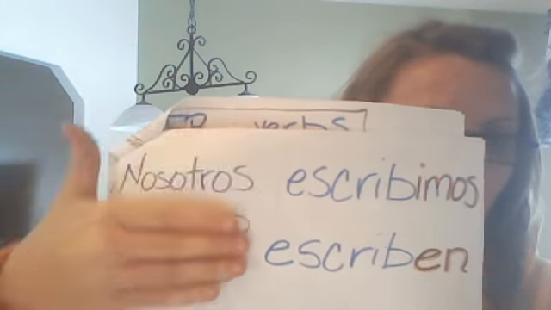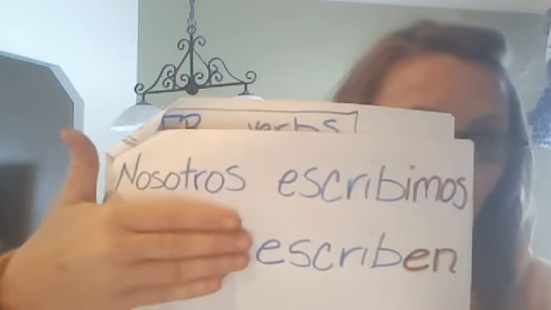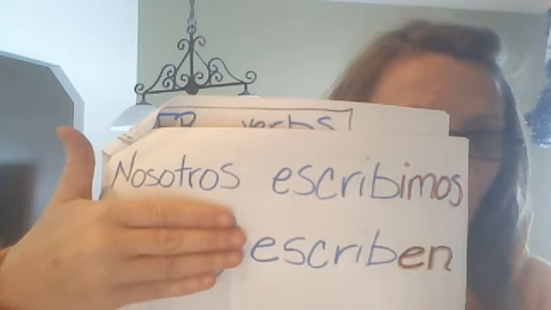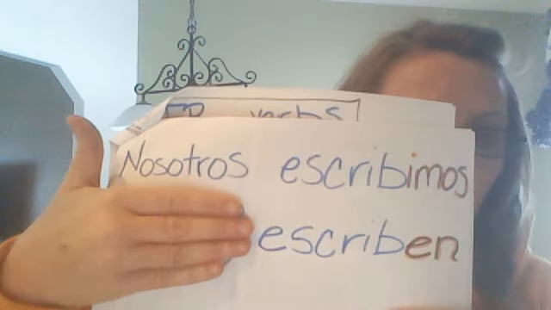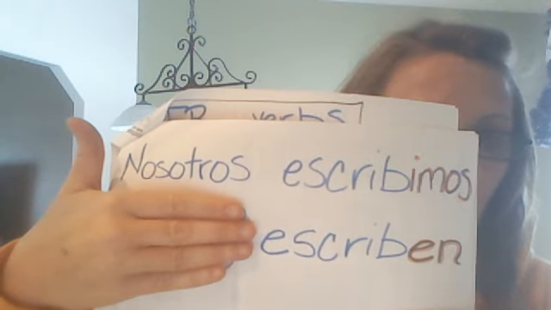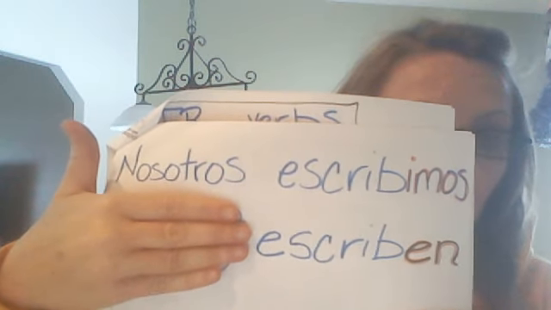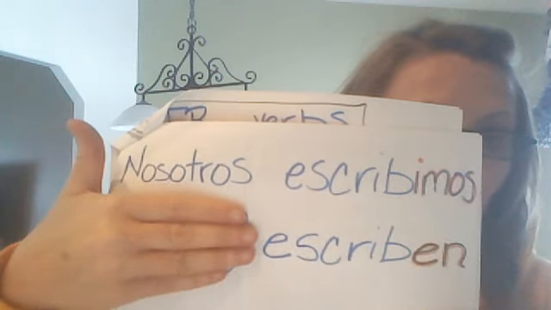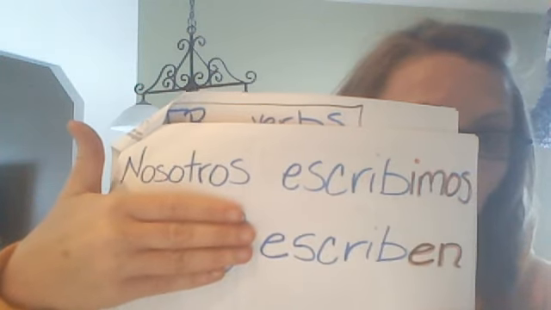We. What about here? If we didn't have ellos, we would automatically know, based on our ending, that en, that it was a plural person, more than one person, but not including yourself.